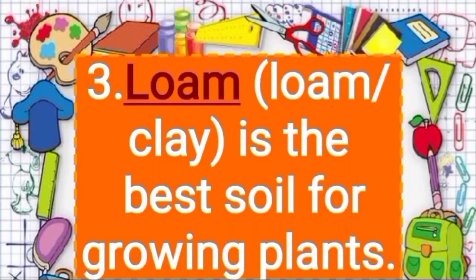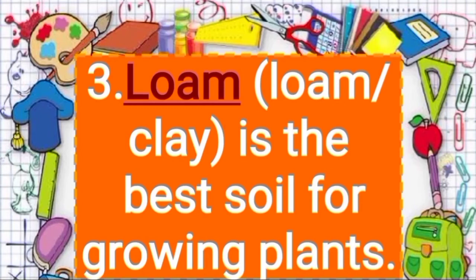Now let's understand third fill in the blank. Dash. First option loam. Second option clay. Dash is the best soil for growing plants. So the question is, dash is the best soil for growing plant.